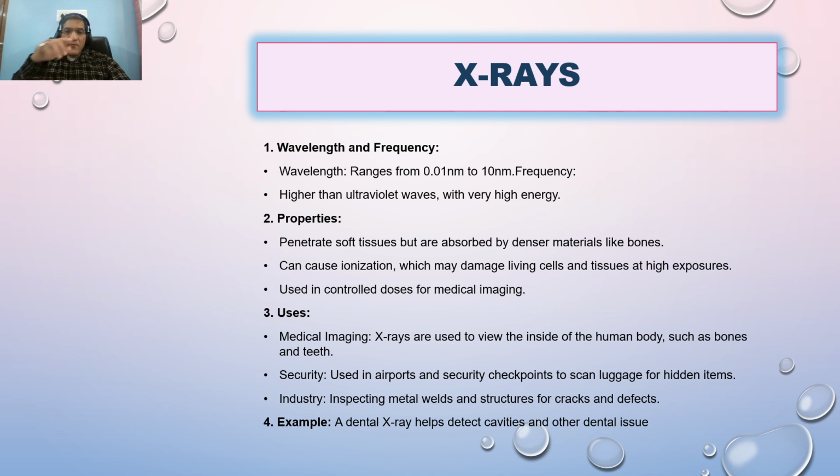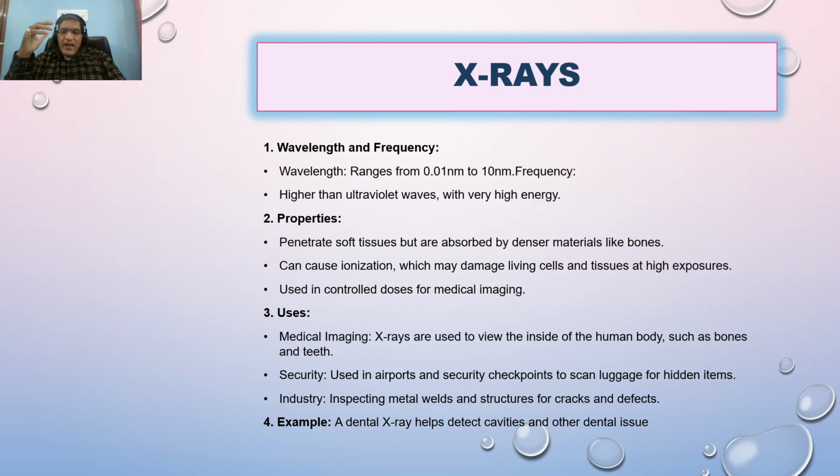Now the very important wave, the X-ray. This is one of the most important in our daily life, in medical science. We may say X-ray is one of the most important components of the electromagnetic spectrum from the medical point of view. The wavelength ranges from 0.01 nanometer to 10 nanometer, basically shorter than ultraviolet waves, and X-rays contain very high energy. Some properties: it may easily penetrate soft tissue but is absorbed by denser material like bones.